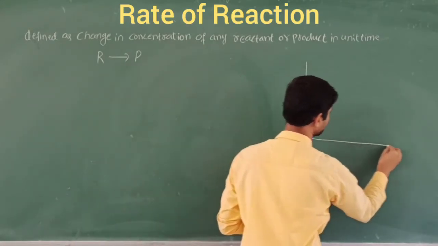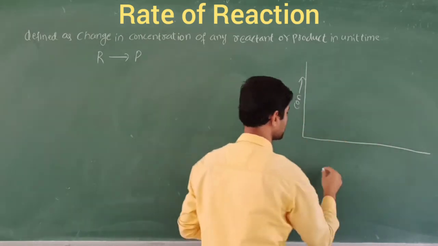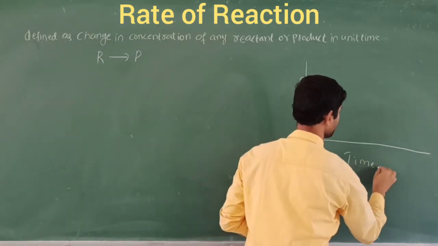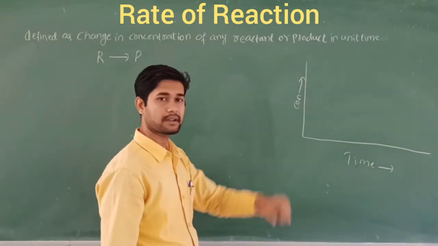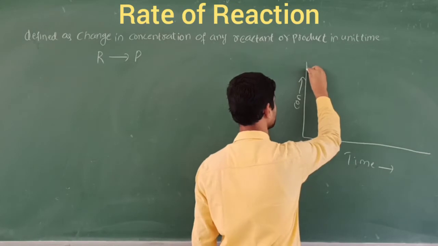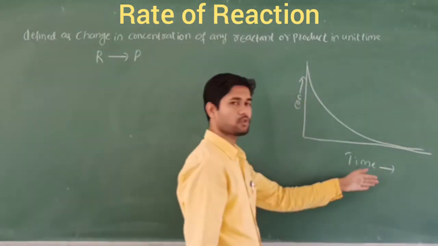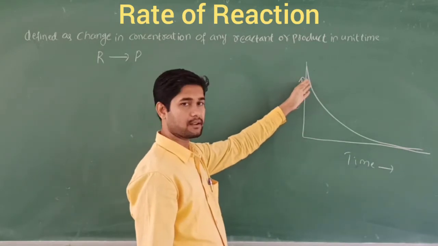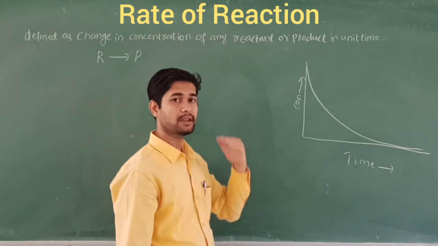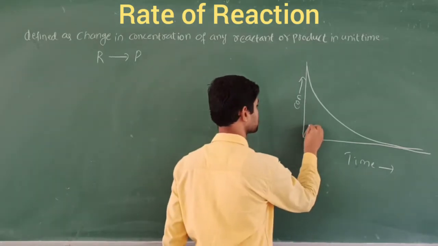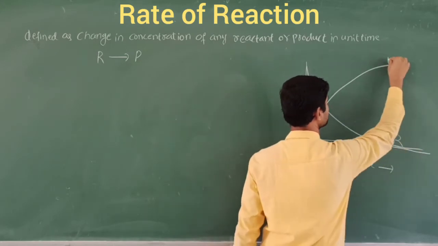This graph shows concentration versus time. The concentration of the reactant always decreases as time increases, like this. As time goes on, the concentration of the reactants decreases, whereas the products go on increasing, like this. This is the reactant, and this is the product.